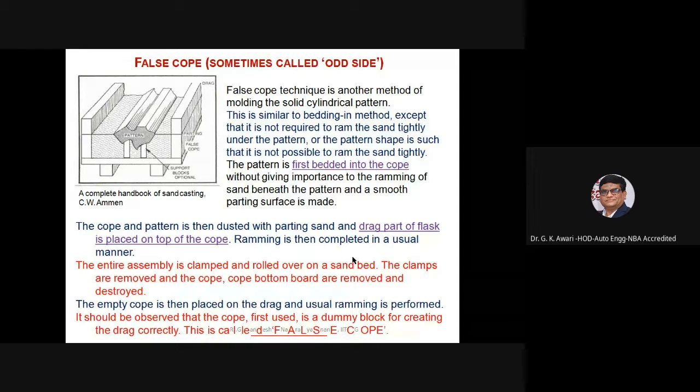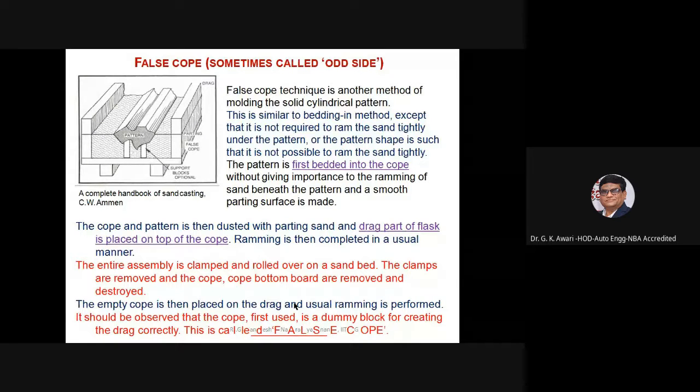The pattern is first bedded into the cope without giving importance to the ramming of the sand beneath the pattern, and a smooth parting surface is made. The cope and the pattern are then dusted with the parting sand, and the drag part of the flask is placed on the top of the cope. Ramming is then completed as per the usual manner.